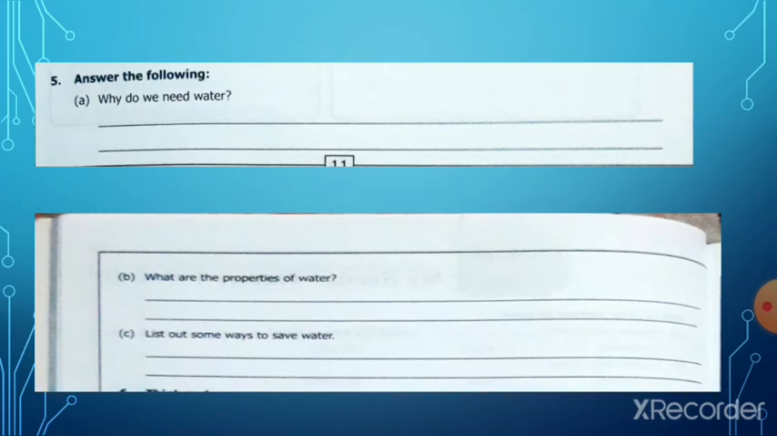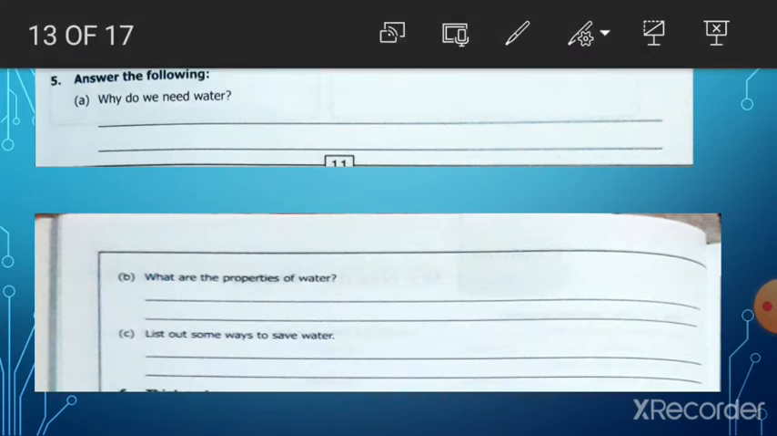Now, why do we need water? We have discussed the answer in course book also. So, write the answer. Why do we need water? Write some uses of water here. We need water for drinking, cooking, bathing, cleaning, etc. Number B. What are the properties of water?